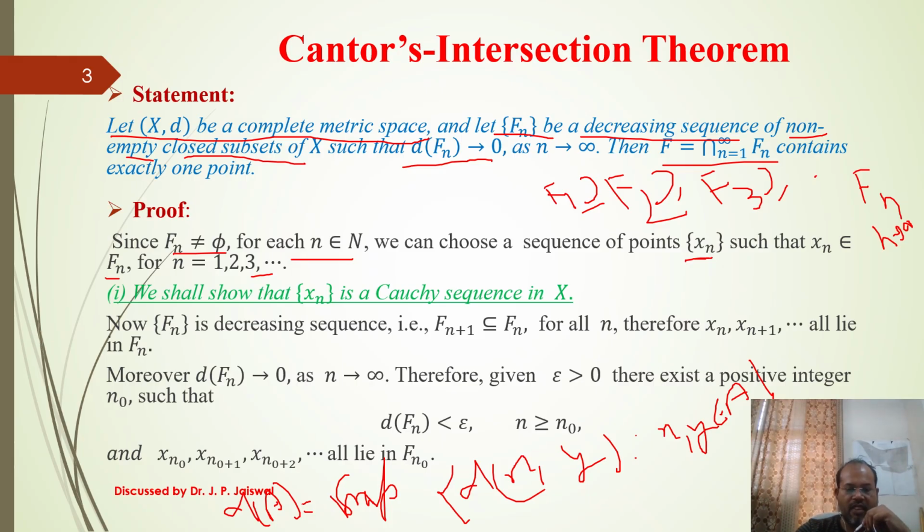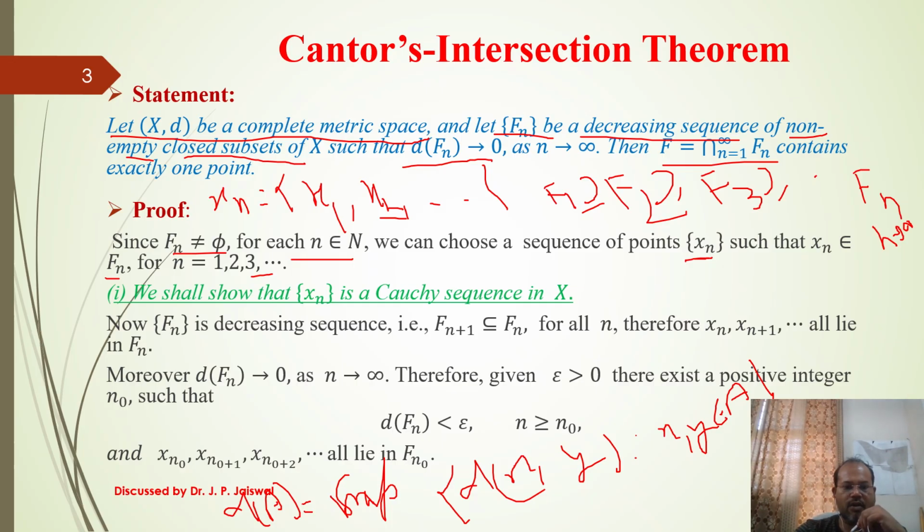So by that we will construct a sequence x1, x2 and so on, where x1 comes from F1, x2 comes from F2 and so on.